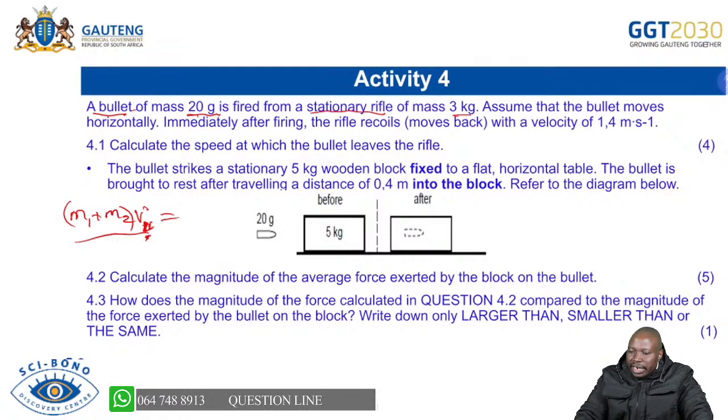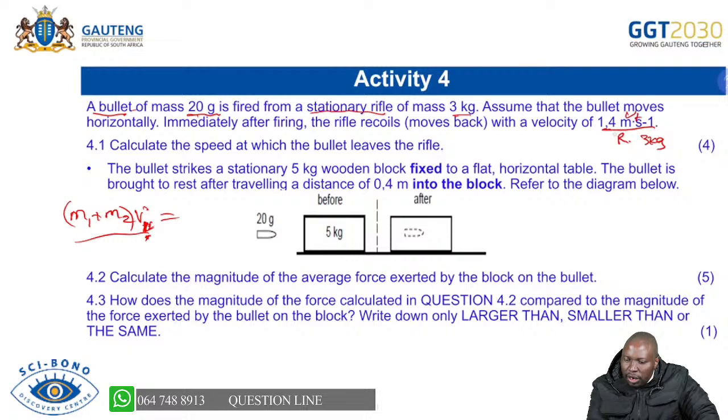I assume that the bullet moves horizontally immediately after firing, so it moves horizontally in that direction. And then the rifle recoils backwards. So the rifle is going to move. That is the final velocity now of the rifle: the rifle, which was 3 kg, has a final velocity of 1.4 meters per second.